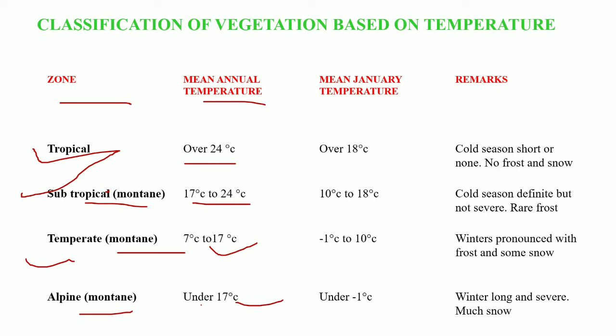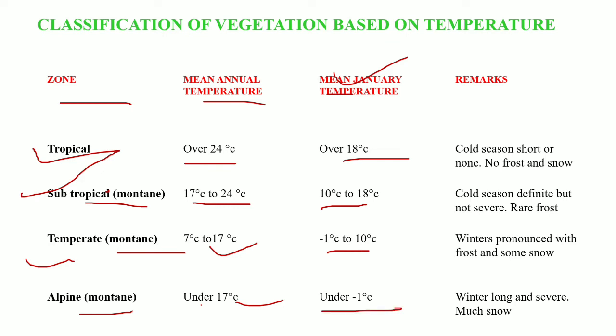Here the mean January temperature is given for these areas. January is the coldest month, therefore the mean January temperature for the tropical zones will be over 18 degrees Celsius. For the subtropical areas it will be 10 to 18 degrees Celsius. For the temperate zones it will be 1 to 10 degrees Celsius, and for the alpine zones it will be below -1 degree Celsius.